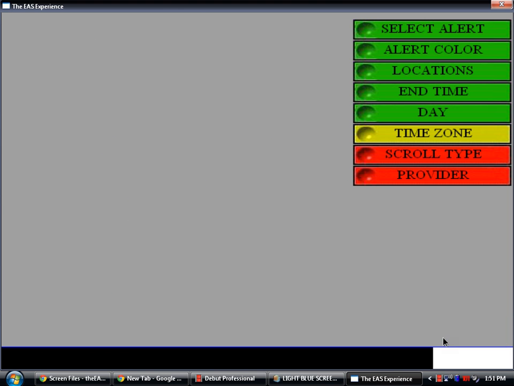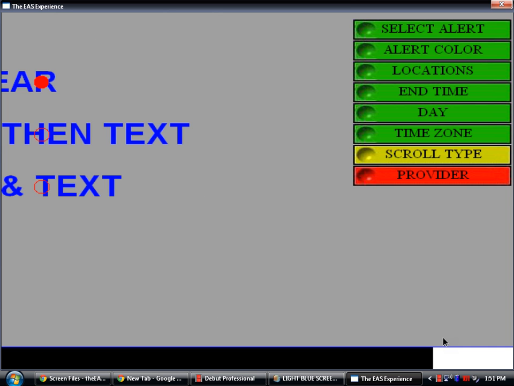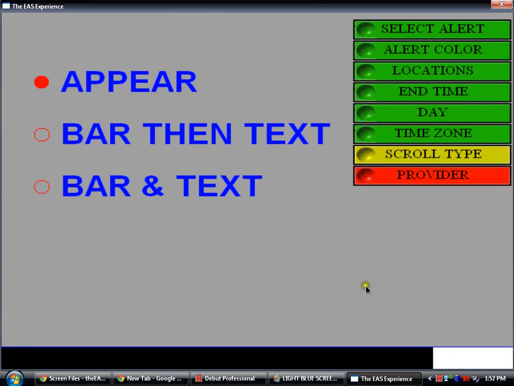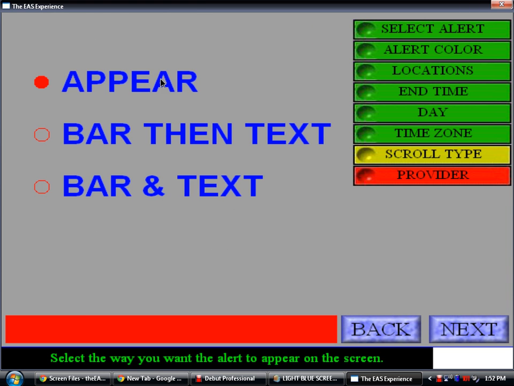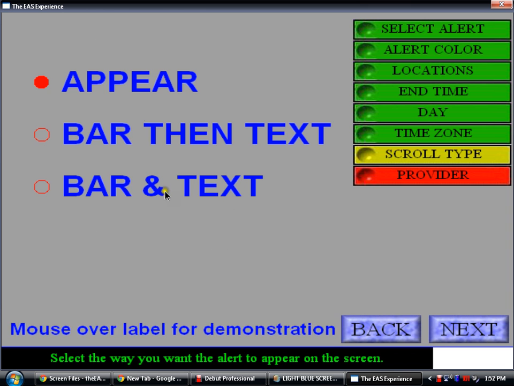Then you need a scroll type, so mouse over the label to test it. Bar then text is the slowest one ever, and it's not that snappy. See how slow it goes? Bar and text is okay, but I prefer up here.